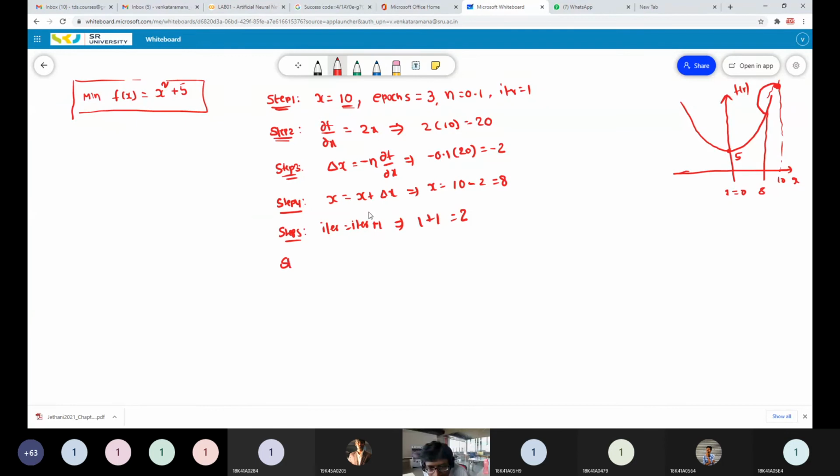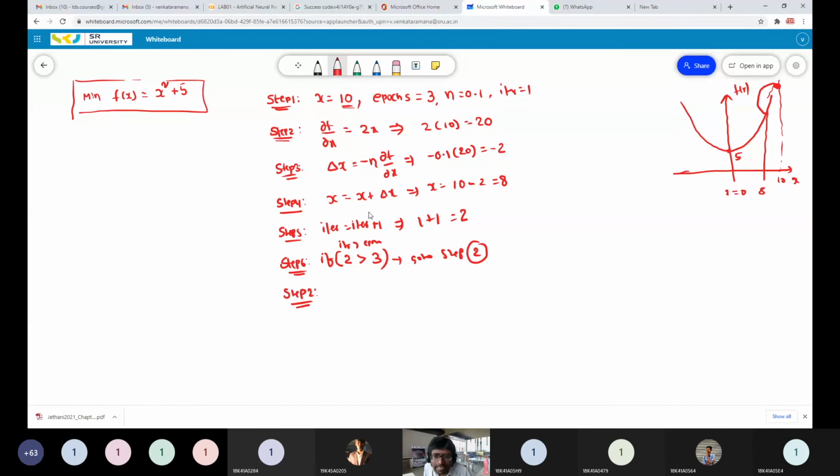Okay. So step 6: check for the convergence criteria here. Convergence criteria means whether we are reaching the maximum number of iterations or not. Our current iteration count is 2. We have to check whether iter is greater than epochs or not. Is it satisfied? No, it is false. If it's a false case, then we have to go to step number 2. Good. So now go to step 2 again.